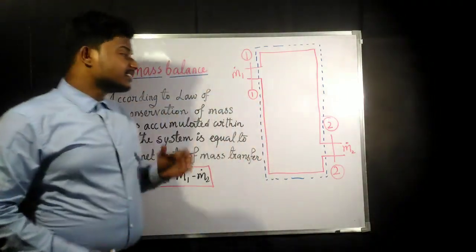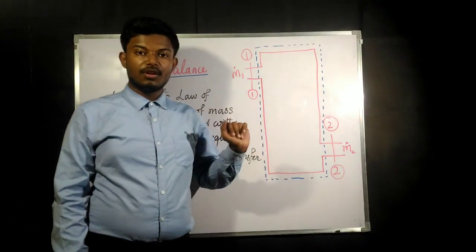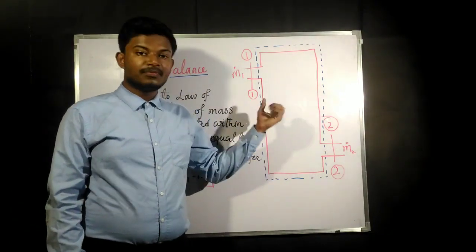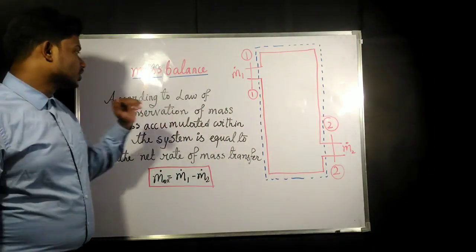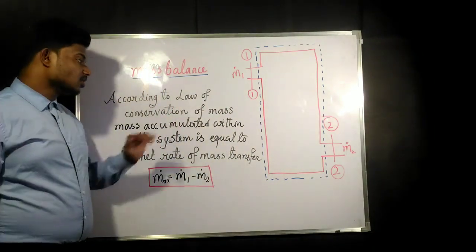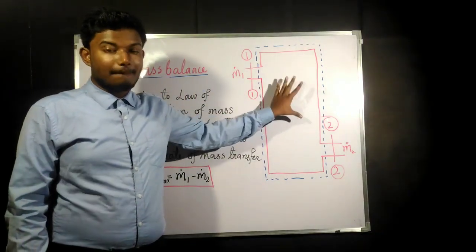Okay, so the next thing we are going to read is mass balance. Mass balance in open system flow, or open system or flow work. What is going to be the mass balance? According to the law of conservation of mass, they have said that mass accumulated within the system